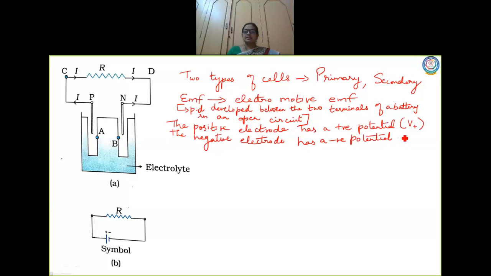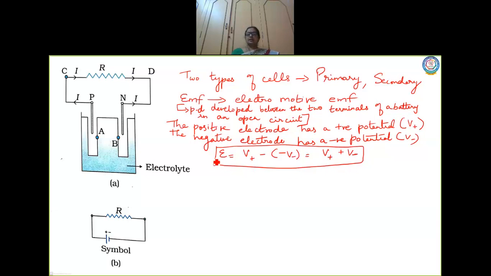It is given as V minus. Okay, right? Now what is the EMF? EMF is denoted by this letter. EMF is equal to V plus minus V minus, which is equal to V plus V minus. Now this is the EMF that is existing in the cell.